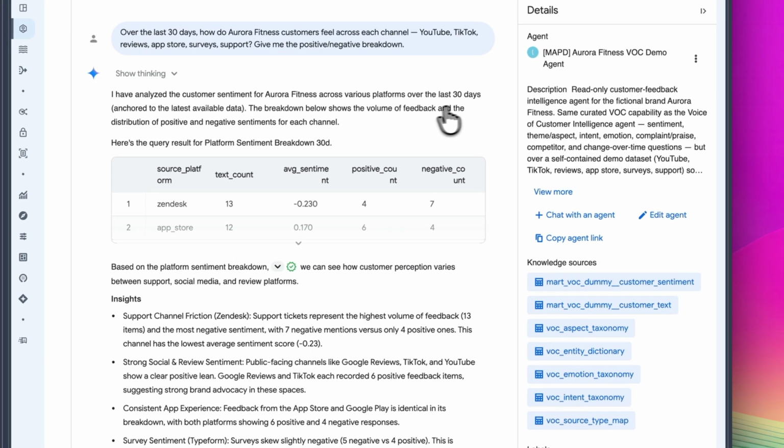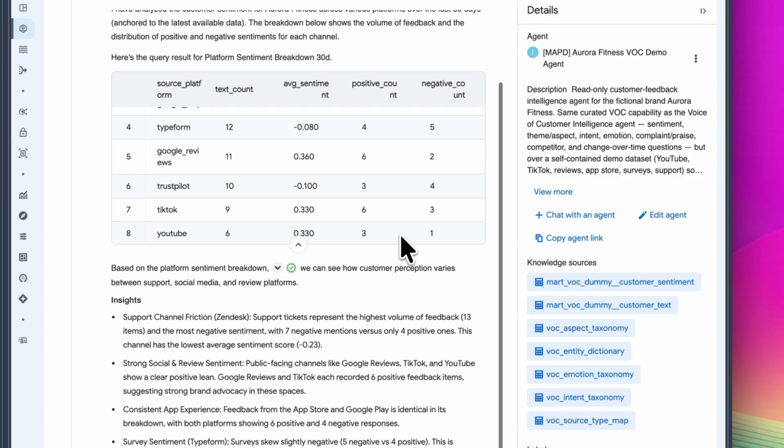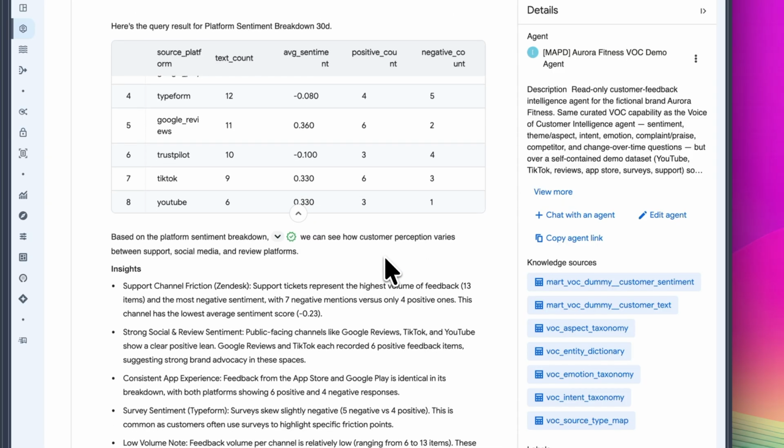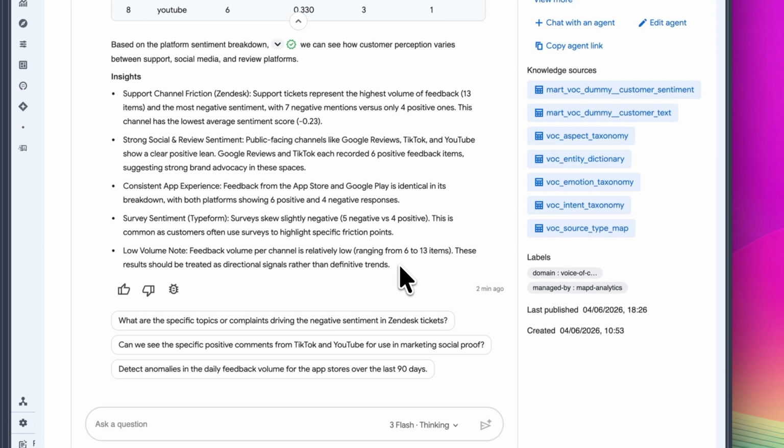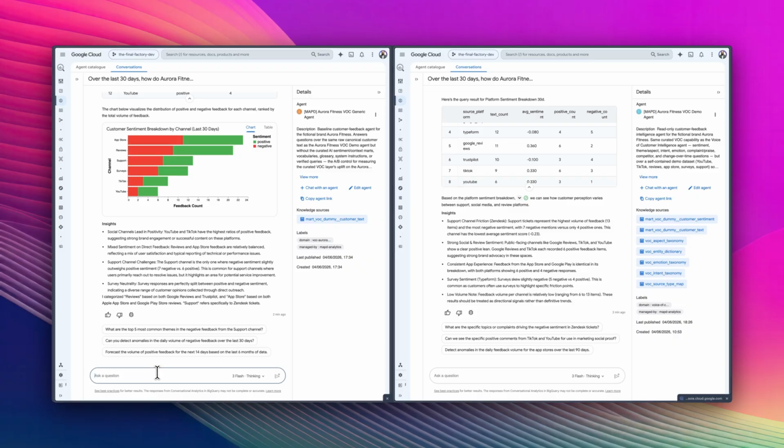Now, when we ask our curated voice of the customer agent the same question, the answer is more structured. It gives us text count, average sentiment, positive count, and negative count by platform. That's a better analytical output. It's more than just saying, here are some comments I think are positive or negative. It's using a prepared sentiment layer.